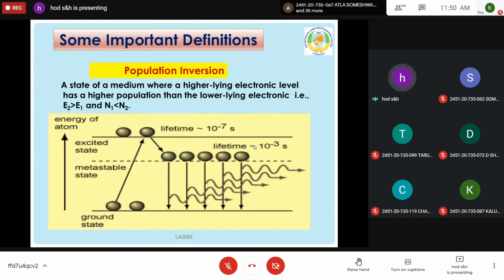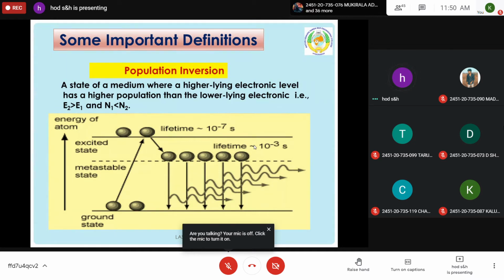So once population inversion is achieved, there are more atoms available in the higher energy state than in the lower energy state. This phenomenon is called population inversion. That means the definition is: a state of the medium where a higher lying electronic level, the higher energy state, has higher population, meaning more atoms available, than the lower lying electronic level, that is the lower energy state. This phenomenon is called population inversion.